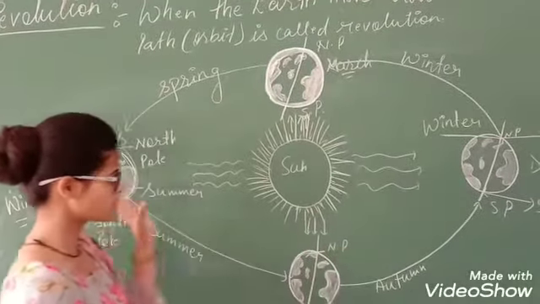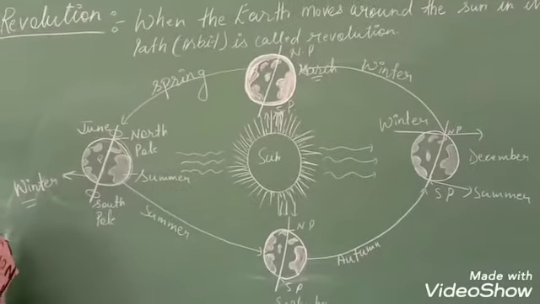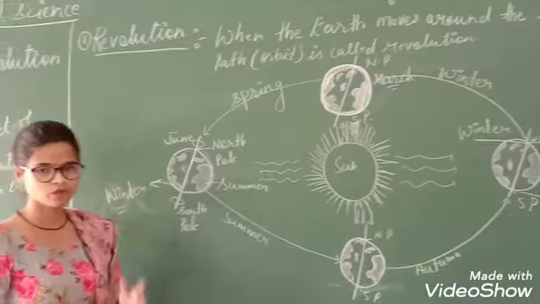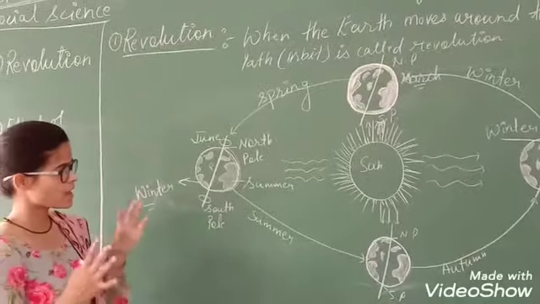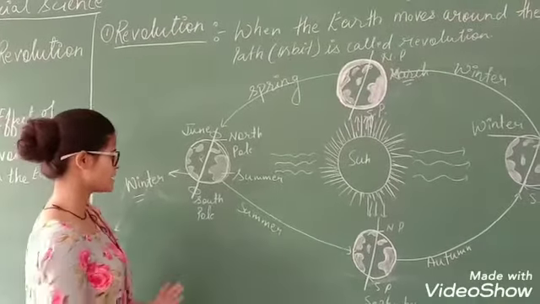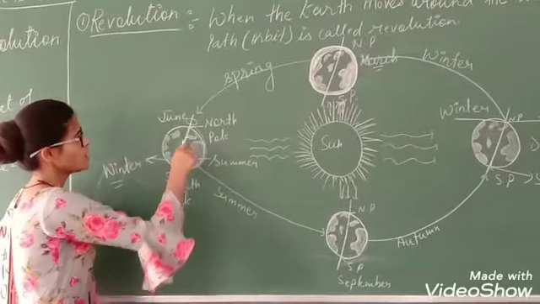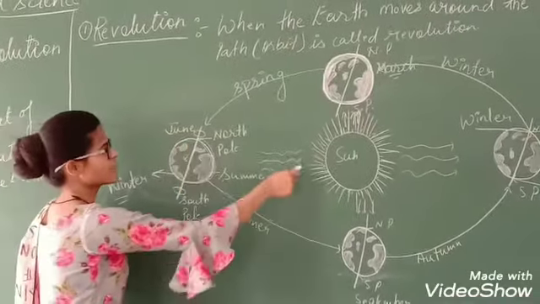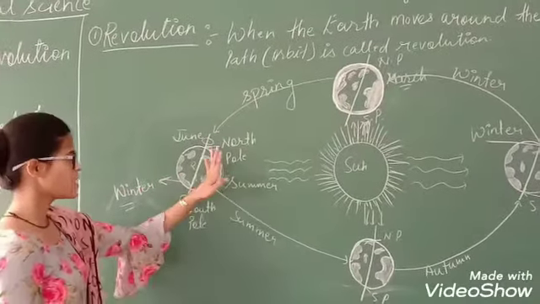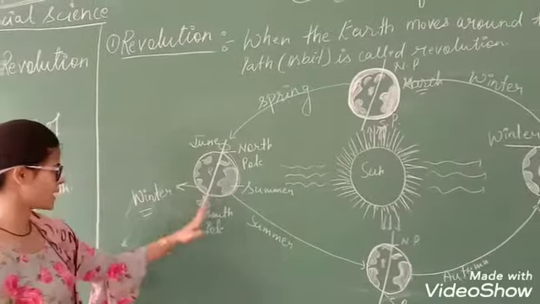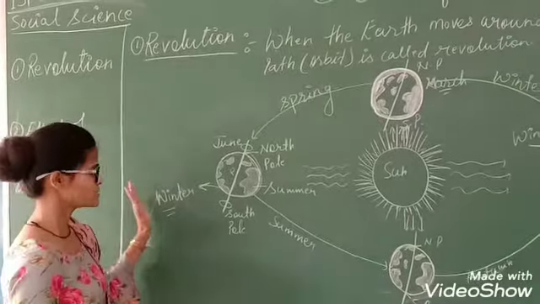So this is the whole process of the revolution of the Earth around the sun. I will explain this again. When it is June, the North Pole will experience direct rays of the sun, so this part will experience summer and the south part will experience winter.